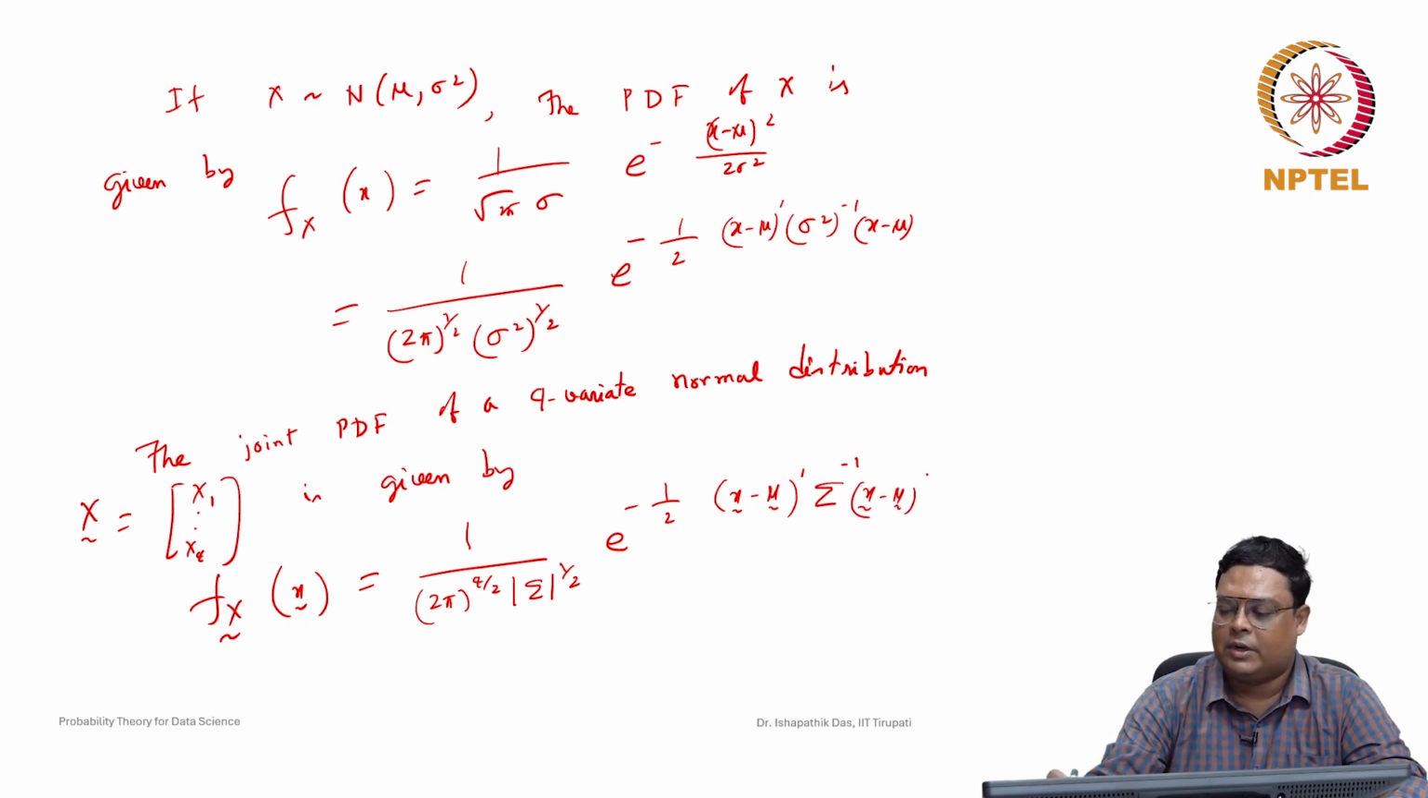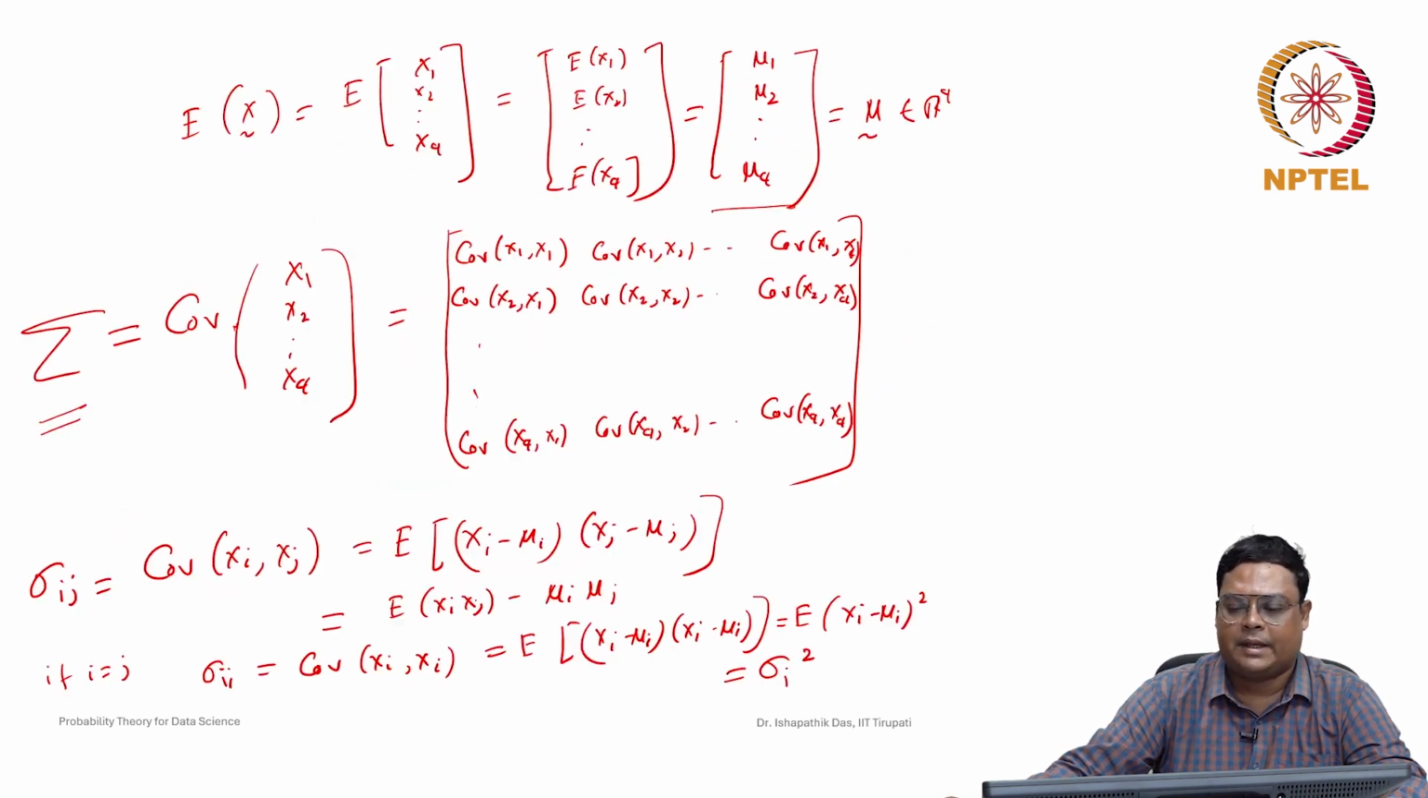Sorry, it will not be transpose on the last term. Basically this is actually q variate, so this will be q cross 1, this is q cross q, and this is 1 cross q. So then this will be a real number, 1 cross 1. This is known as the joint probability density function of a multivariate random variable x.